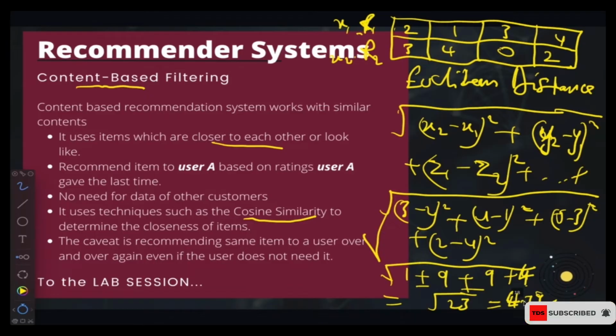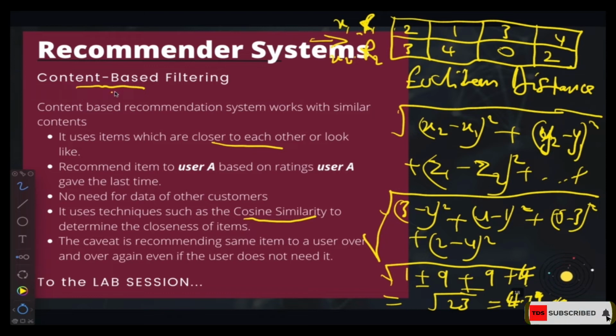Now what is this actually telling us? This one is telling us the distance between row 1 and row 2. But this one does not give us the similarity between the two rows. It's giving us the distance between the two rows, but not the similarity. But in this case, what we want is the similarity.